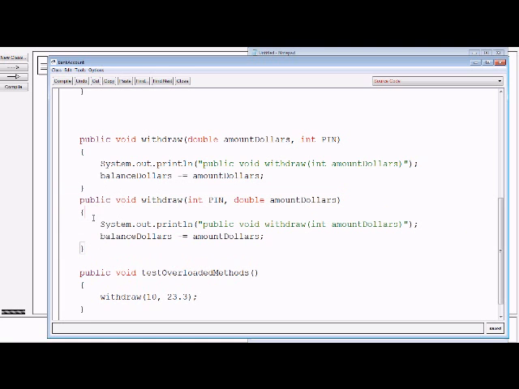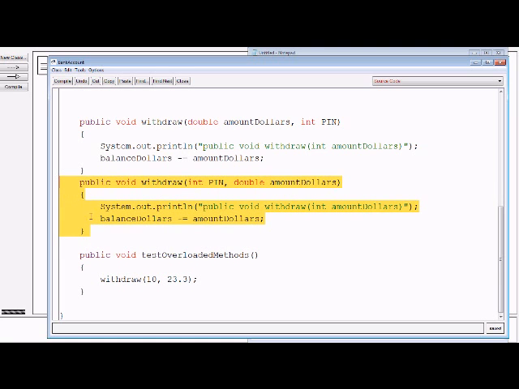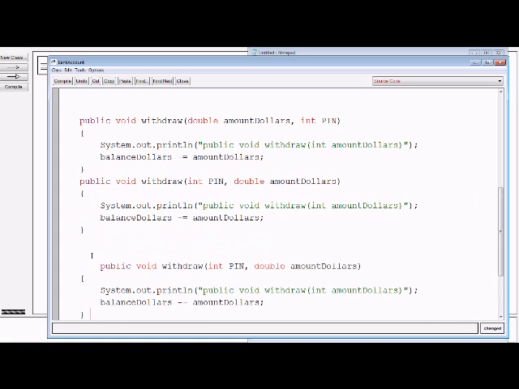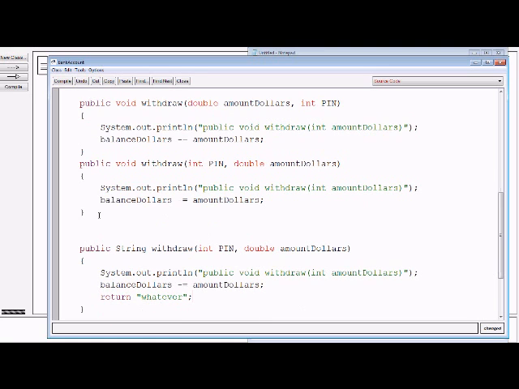Notice that the last thing we want to say here, here I've got two of the same methods, and this is irrelevant. The return type is totally irrelevant. It has nothing at all to do with whether you're allowed to overload methods. These two methods are identical. I try to compile. Withdraw int double is already defined. All that matters is the type of parameters. The name doesn't matter. The return type doesn't matter.